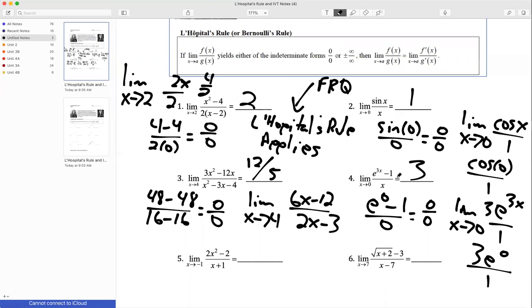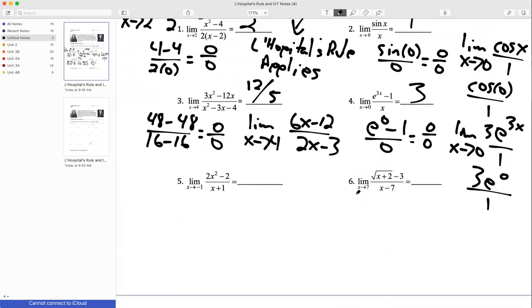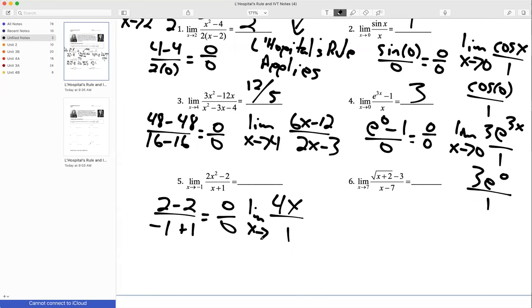Okay, and the last one here, quickly, if I plug in -1, I'm going to get 2 minus 2 over -1 plus 1, which is 0 over 0. And so I'm going to take the derivative. That's going to give me 4x over 1. And this is the limit as x approaches -1. I plug in -1. Should be -4. Okay, so let me stop there for a second. Any questions so far over L'Hopital's rule?